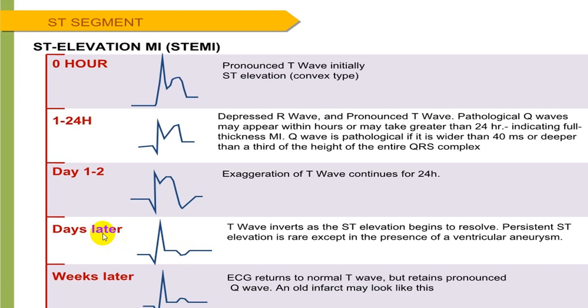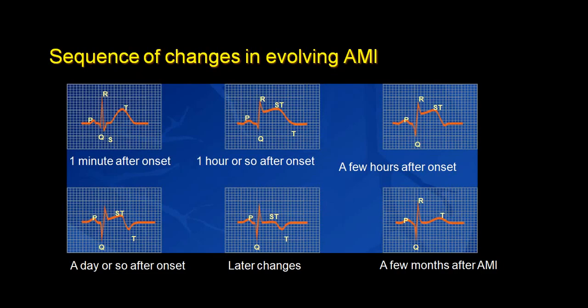After few days, that is 4 to 5 days, and then after a week, if the healing takes place, then you will have a pathological Q wave with isoelectric ST segment and T wave upright. Same thing is shown here, that is at 1 minute tall T wave, within 1 hour ST segment elevation, then after few hours Q wave appearance with ST segment elevation and T wave may be inverted.